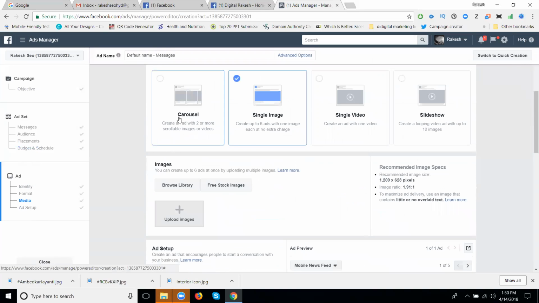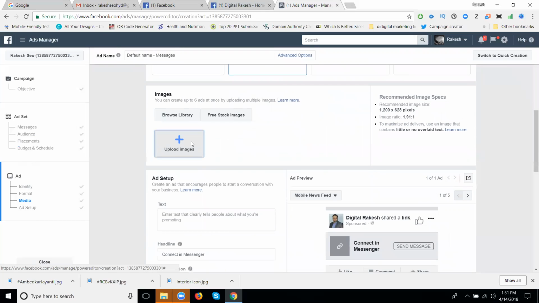Formats: single image, single video, slideshow. Image size: less than 20% text content. Video less than 50 seconds for desktop, mobile and Instagram. More than 50 seconds is also accepted, but supported only on desktop and mobile, not on Instagram.